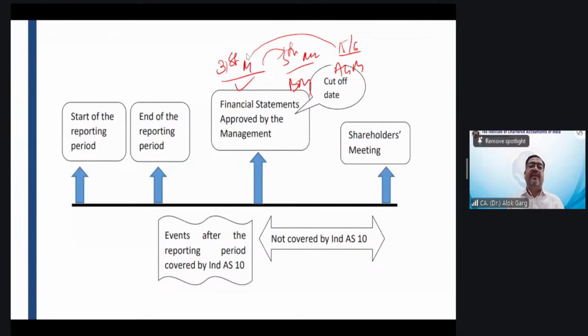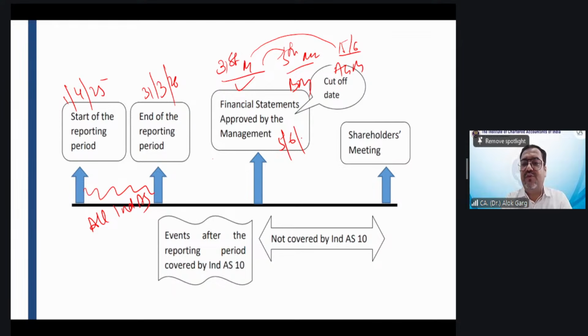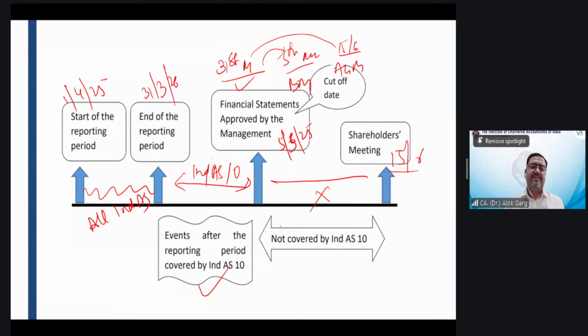Right? So as you can see on the PowerPoint presentation also, this is my 1st April 25. This is my 31st March 26. So all Ind AS are applicable for preparation of the financial statement. Right now, this financial statement is approved by the board of directors on 5th of May 25. So from this date to this date, Ind AS 10 will be applicable, right? Events after the reporting period. And then on 15th June, shareholder AGM has happened. So from this date to this date, Ind AS 10 was not applicable. Other Ind AS were not applicable for this financial statement. I hope it is clear to everyone, my dear friends.